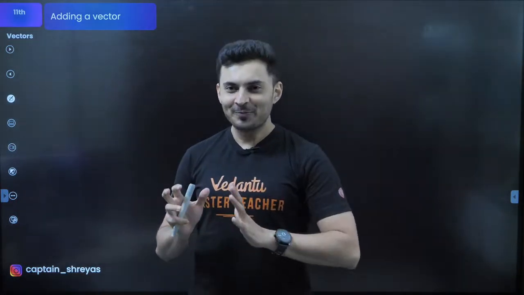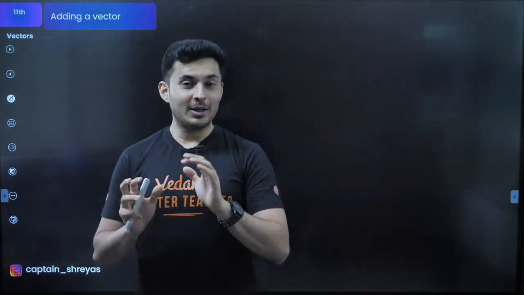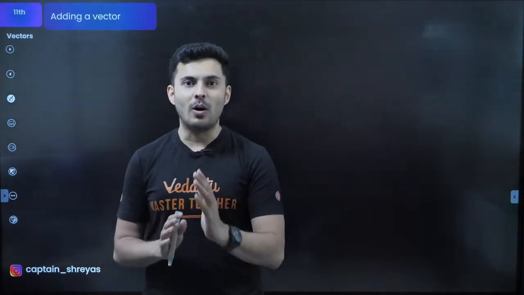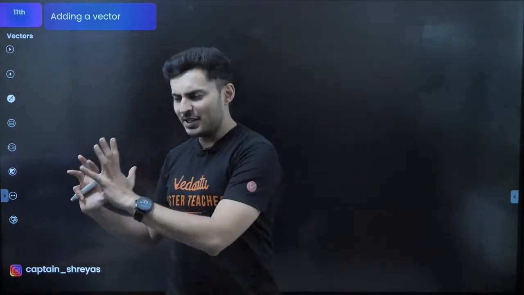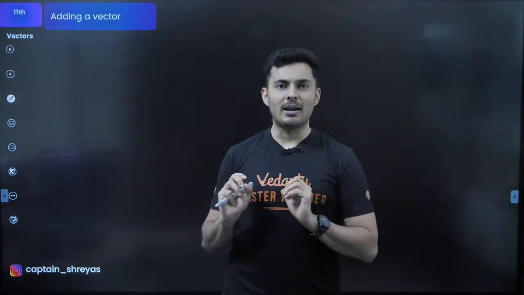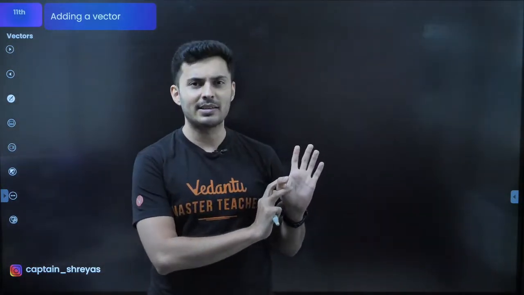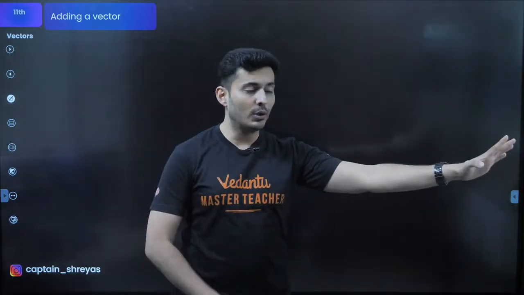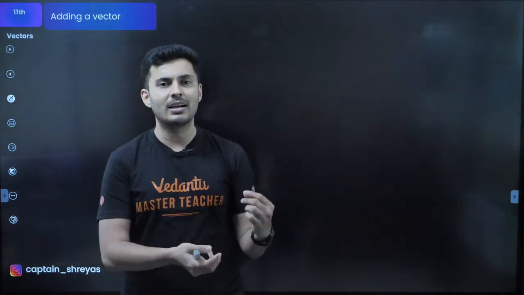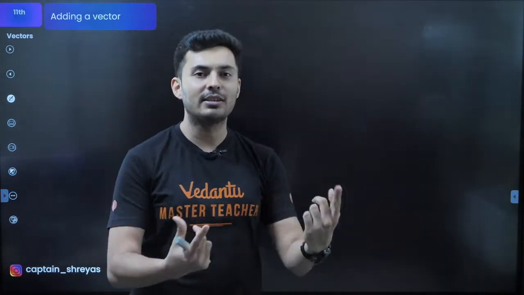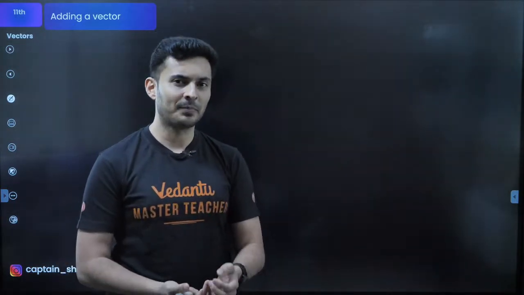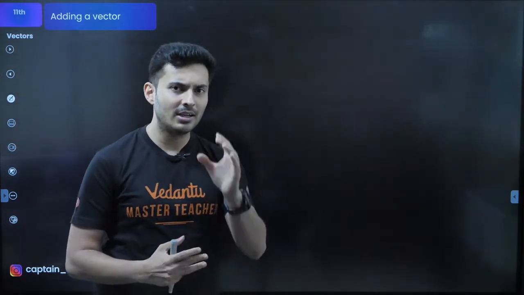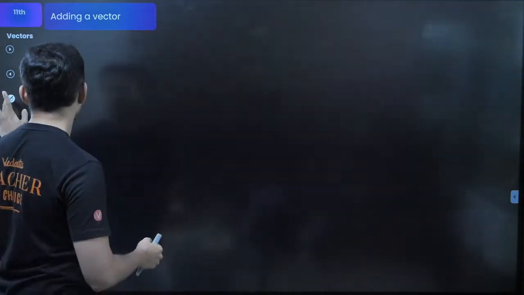Okay, so imagine this. There are two ways of adding vectors. One is pure geometry via diagrams. The second one is via formulas. So I am going to start with geometrical methods first. Then we will go to calculative methods, or basically analytical methods or algebraic methods, whatever you want to call them. Let's start with geometrical methods. So how do you add them geometrically?